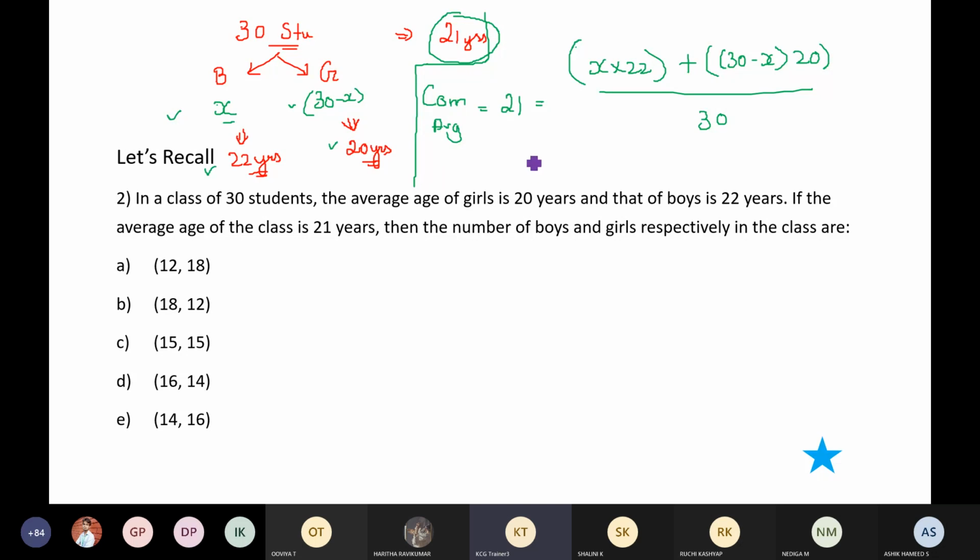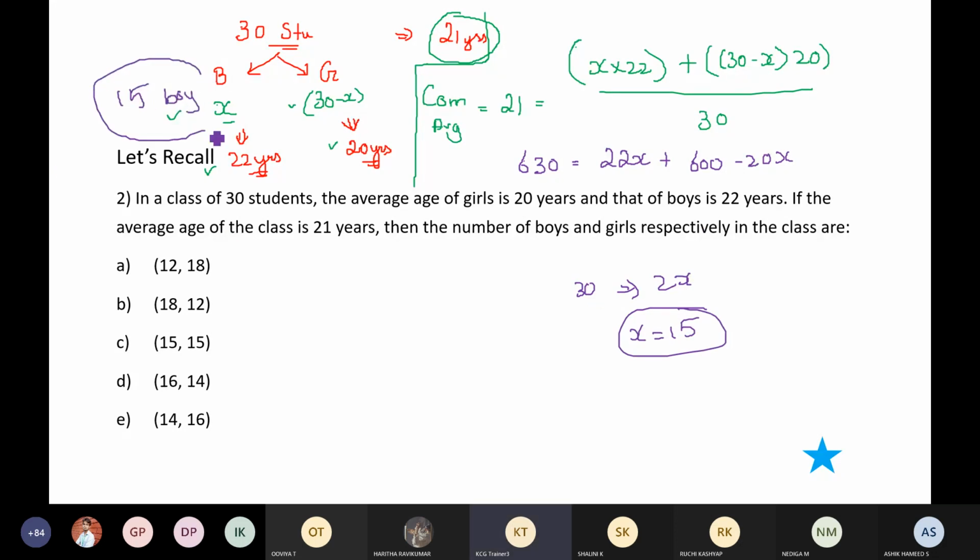21 into 30, I'll have 630 is equal to 22x plus 600 minus 20x. So 2x over here, 22 minus 20, I'll have 2x. 600 if it goes to the other side, 30. So the value of x is 15, which means there are 15 boys in the class. 15 boys, so out of 30, 15 are boys. How many are girls? 15 are girls. So my answer is option C, 15 and 15.